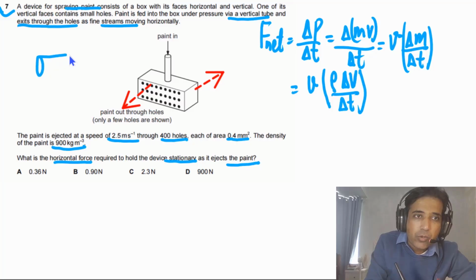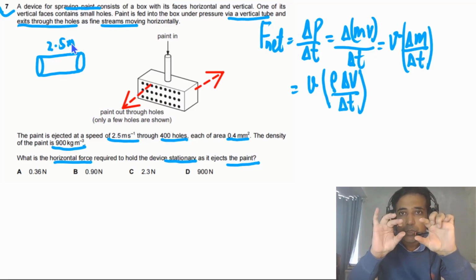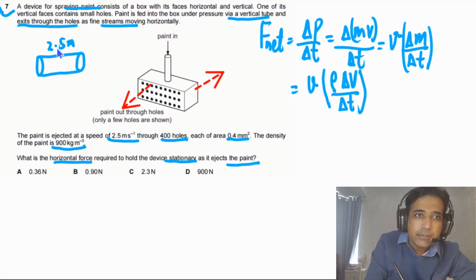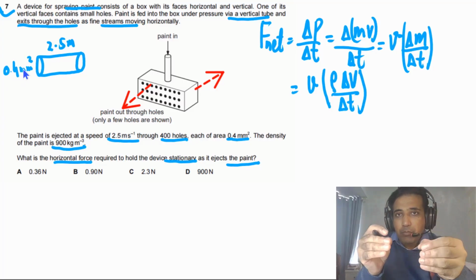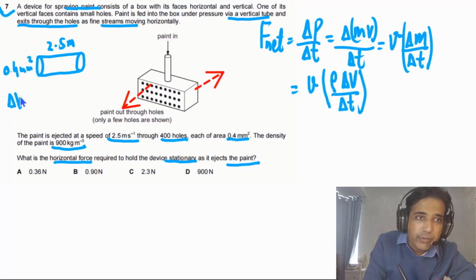So simply we can draw one cylinder. In 1 second the distance traveled will be equal to 2.5 meters, so this is the length of the paint. We can imagine each hole like a cylinder, and the paint coming out in 1 second is like a cylinder with length 2.5 meters and cross-sectional area 0.4 millimeter square. This much volume of paint will come out of the box in 1 second.